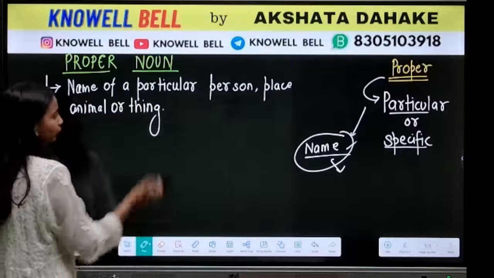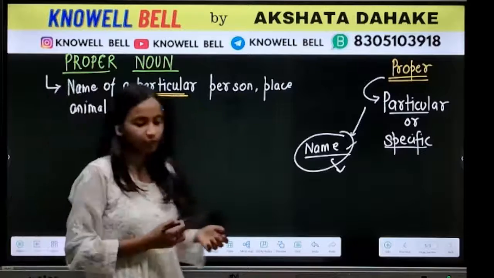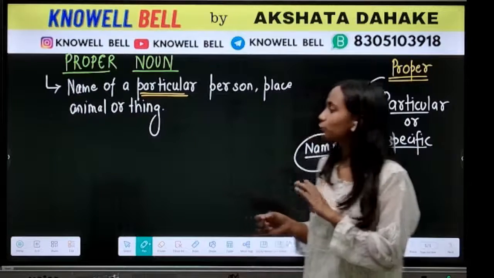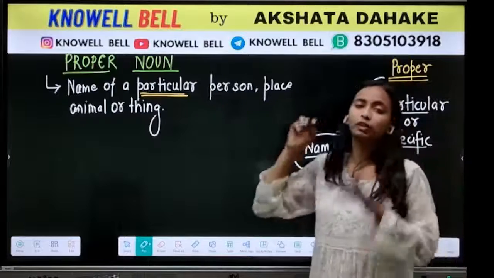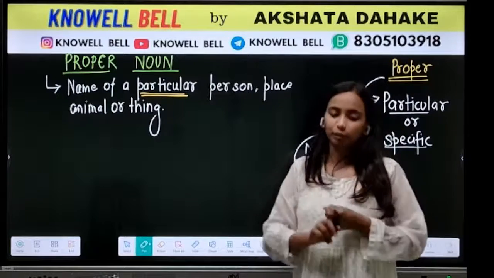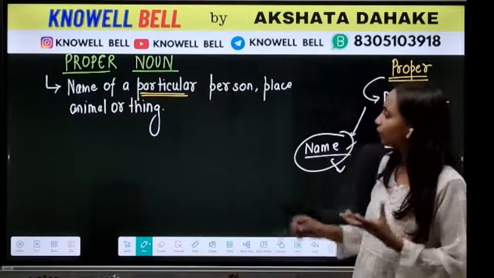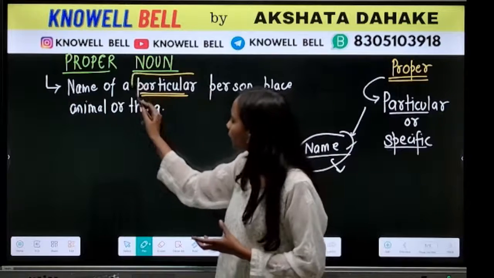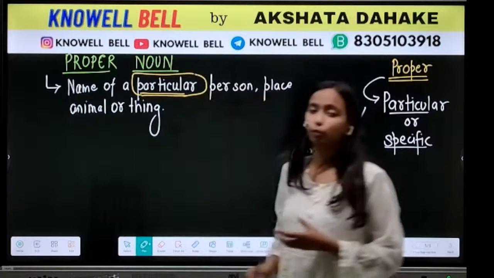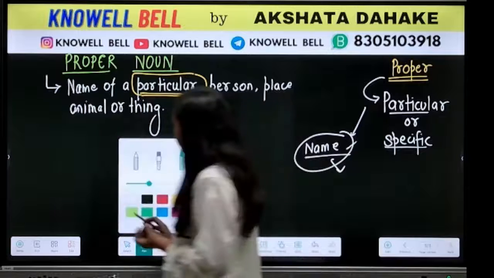that's when we are talking of proper noun. So what is the most important term here? Particular. Particular term is very, very important. If we are not using the term particular or specific, that means we are not talking of proper noun. So proper noun के लिए क्या important है? Proper noun के लिए the term particular is important. Name of a very particular person.